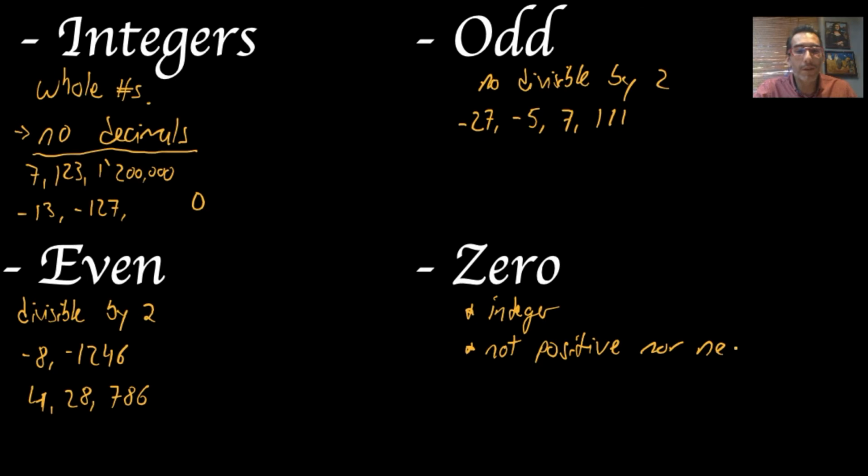So it's not positive, not negative. It is neutral, but it is an integer. And actually, it is an even integer, okay? If we follow the definition, 0 is divisible by 2. So again, it complies with the definition. So 0 is an even integer. Do keep that in mind.